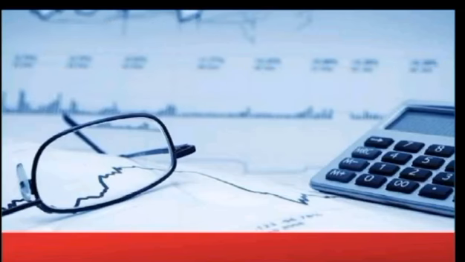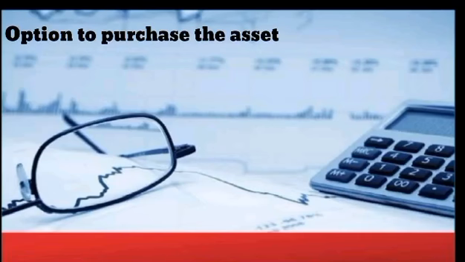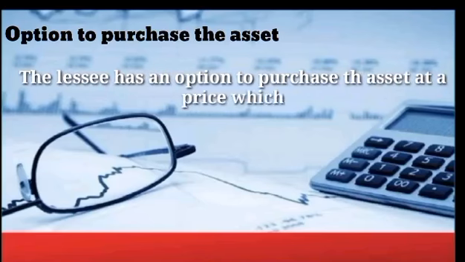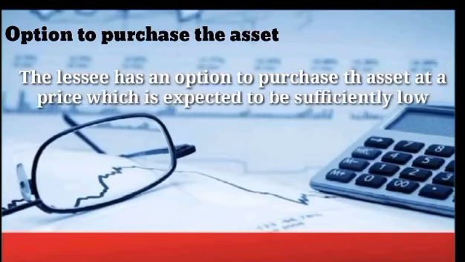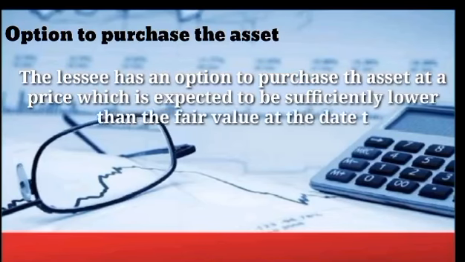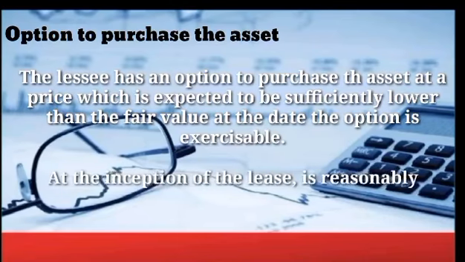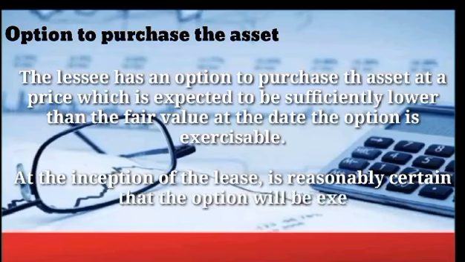So the next classification is the option to purchase the asset. So at a price which is expected to be sufficiently lower than the fair value at the date the option becomes exercisable. At the inception of the lease, it is reasonably certain that the option will be exercised.